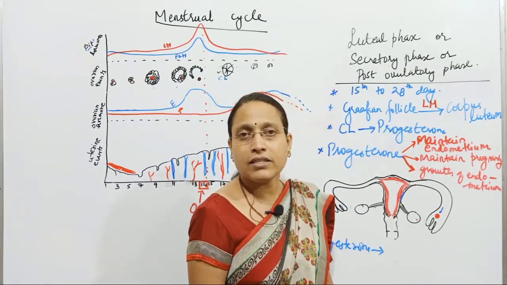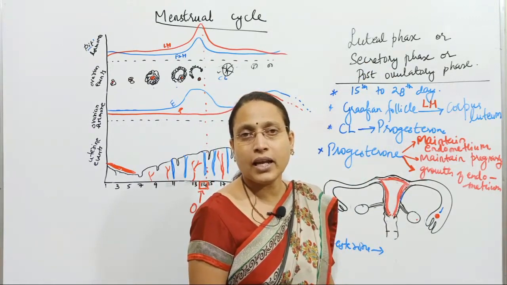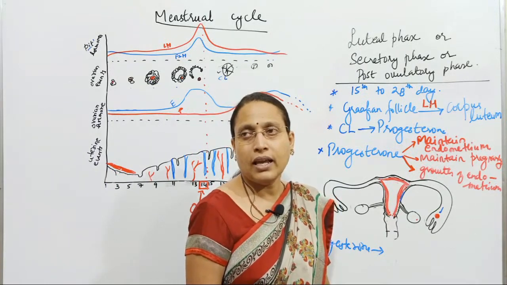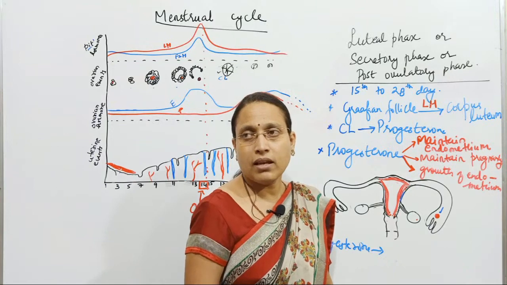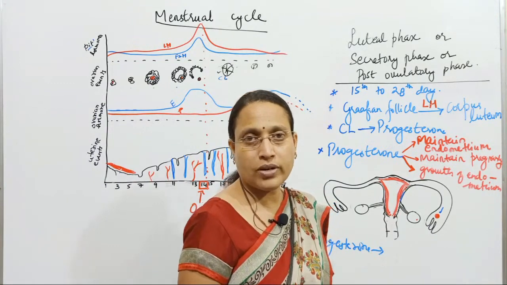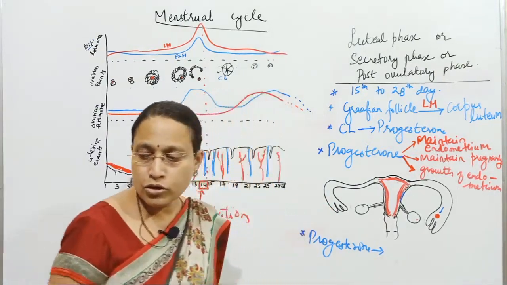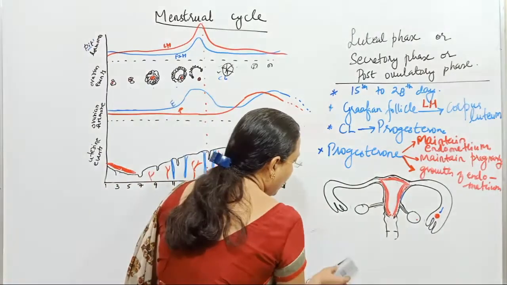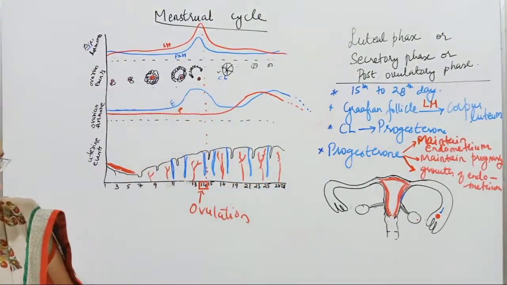The uterine glands in the uterus will start secreting uterine milk, which is basically not white in color, but a colorless fluid rich in nutrients, and it is called uterine milk. And that effect also is brought about by progesterone.